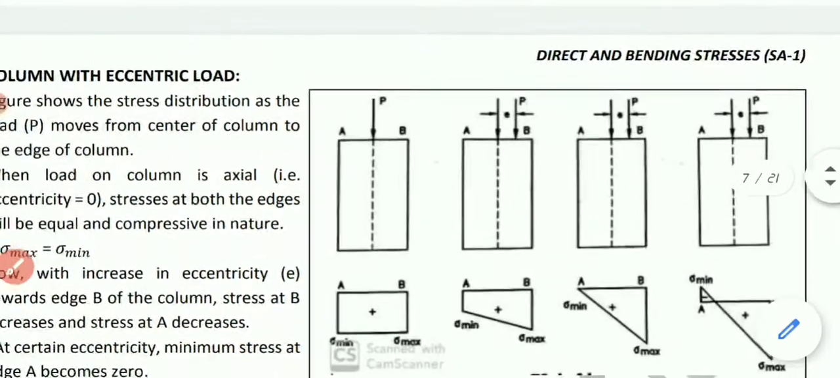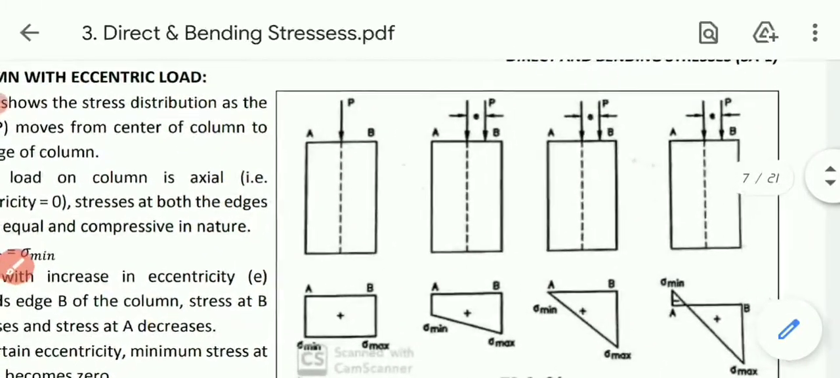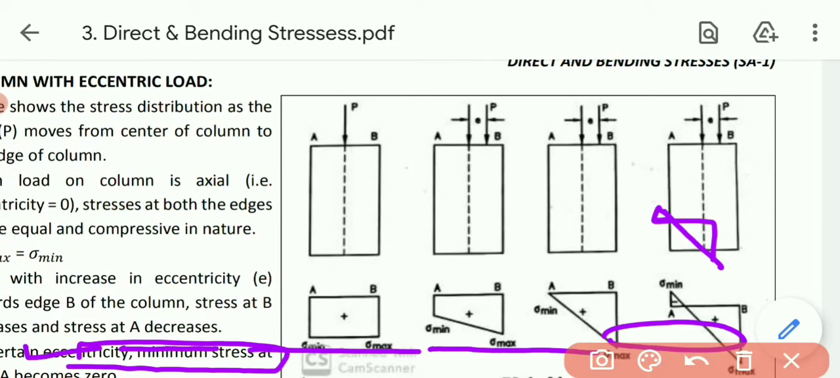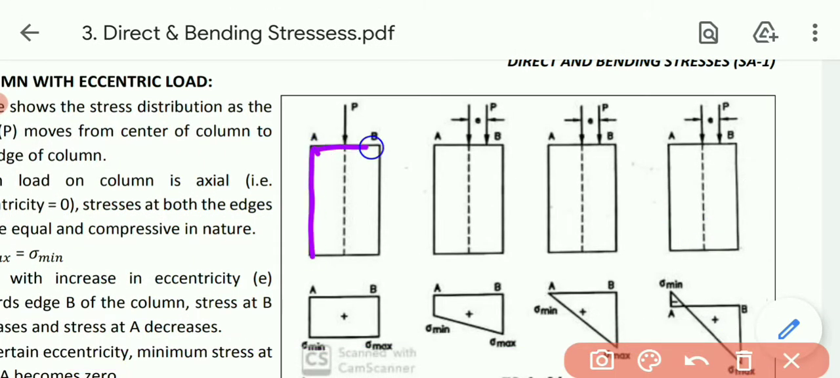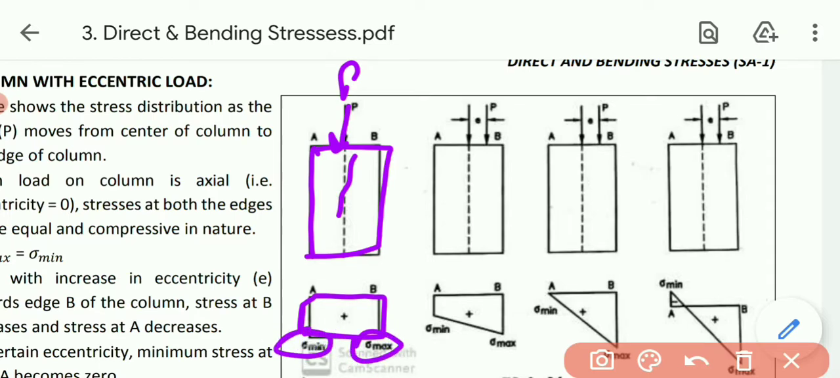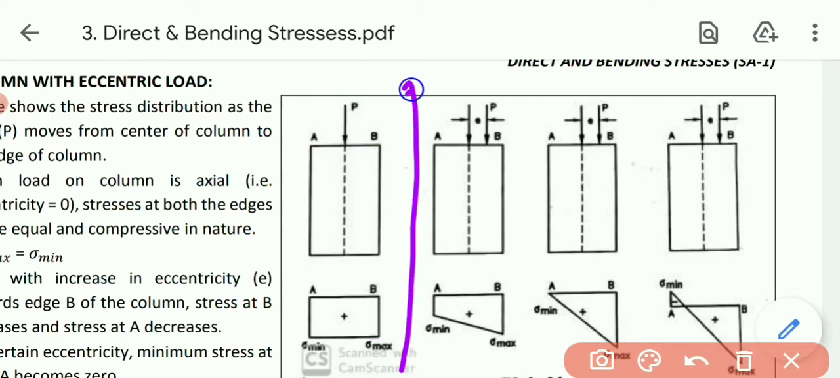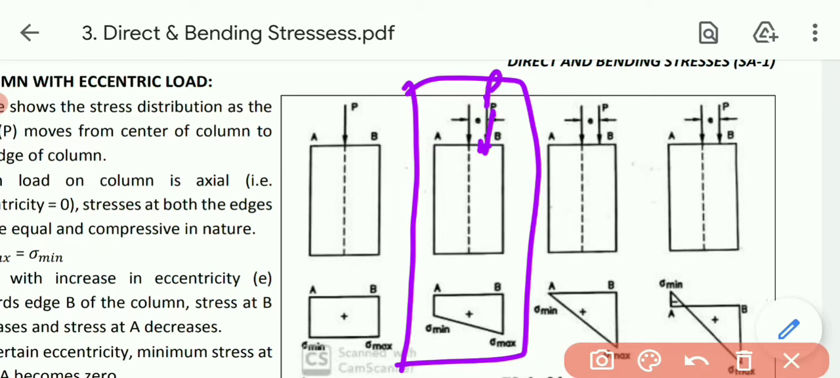If I am giving the overview of this theory, let me zoom the figure. See, first of all, it's our column, it's our neutral axis, the force is axial. In that case sigma maximum and sigma minimum will both be equal, no problem will be there. But with further movement of force P towards the edge, we will come to this figure. Now the force is at this point at the distance of eccentricity. What will happen? Sigma maximum at B will be increased while sigma minimum at A will be decreased. So the diagram will be like this.